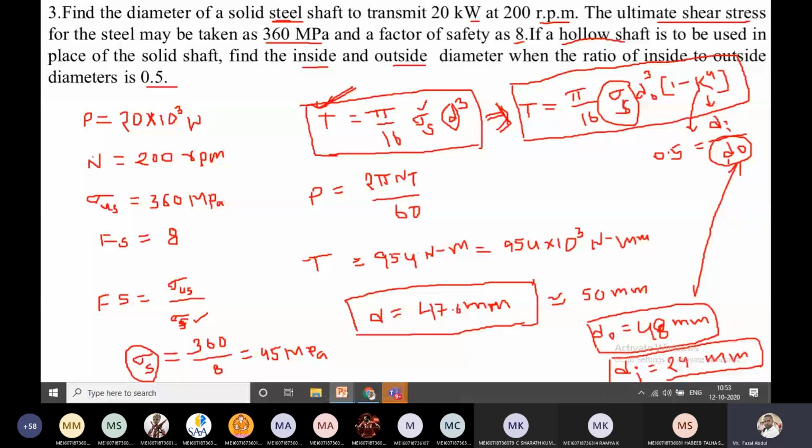That is the difficulty. If you identify which equation is suitable for this question, you can easily get the answer. Okay. Now the problem I am given is based on pure bending. Now see that. What is pure bending?